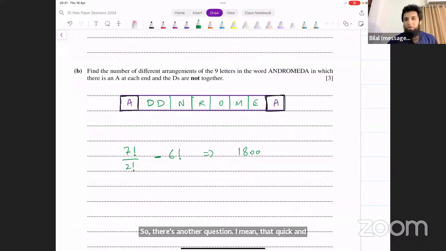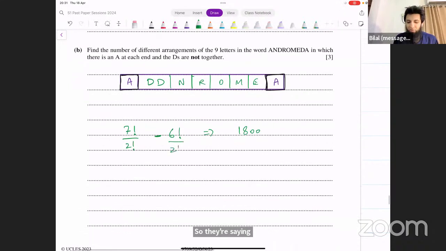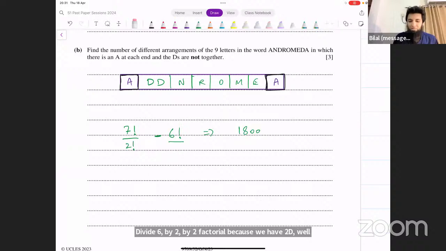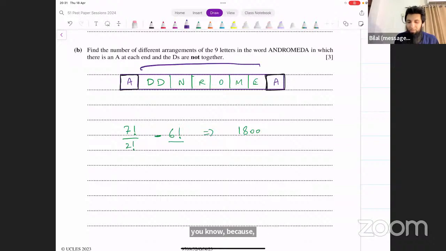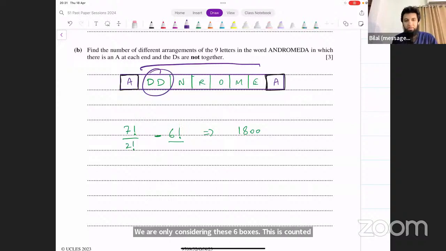So they're saying, why aren't we going to divide by 2 factorial? Divide 6 factorial by 2 factorial because we have 2 Ds? Well, no, because we are only considering these 6 boxes. This is counted as a single box. Okay, this is counted as a single box. We are not treating the 2 Ds separately at all. So we don't have to divide by 2 factorial as well. Okay.